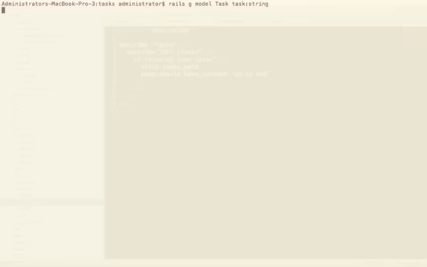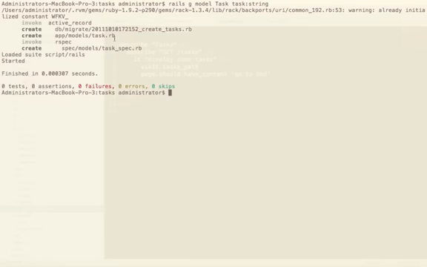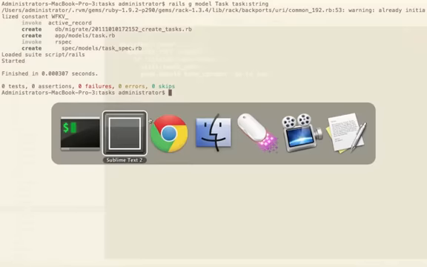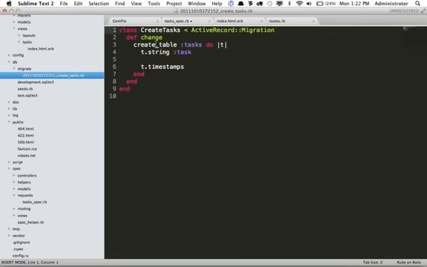Now, when I hit enter, this is not going to create the database. All it's going to do is create what we call a migration file. So you can see it's stored within db/migrate. Browse to that, db migrate, and this created the Ruby code for you based on what we typed in. It specifies that we should create a table called tasks, and within it, it's going to add a field with the name of task, and it's going to be set to a string. And Rails will also add the timestamps, which will be created_at and updated_at. You don't have to do that. And again, the ID will be generated automatically as well.